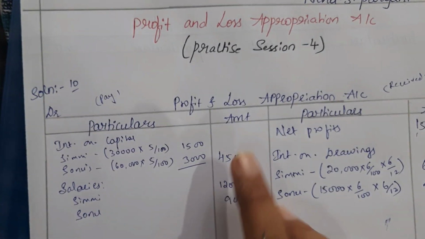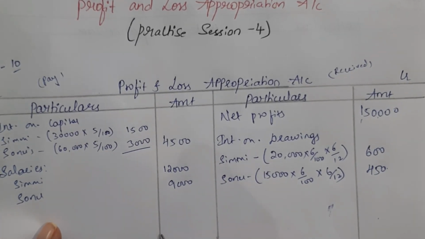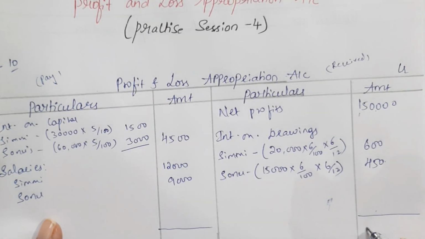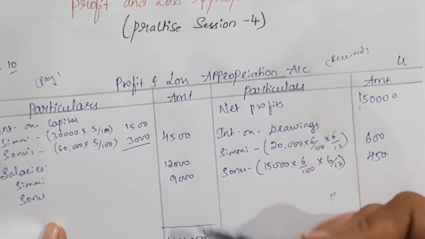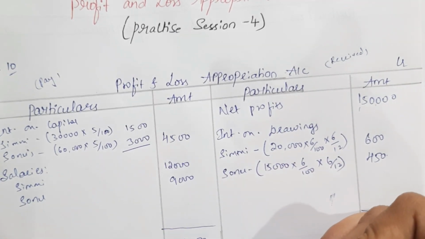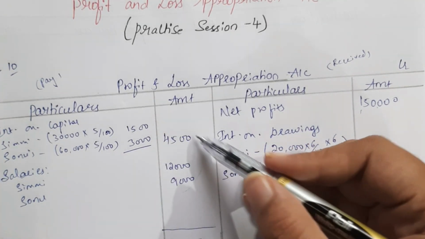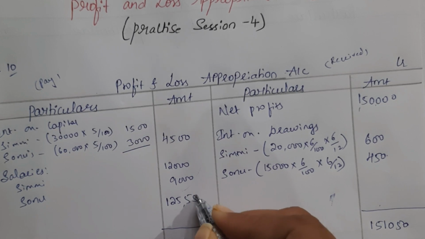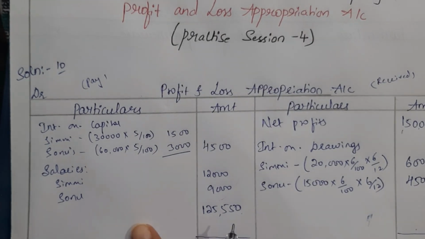Then now everything is recorded here, all the transactions have been recorded, right? So now what we have to do, we have to total both the amount columns here. Okay, and check out which side is bigger. Okay, so here the credit side is bigger. Okay, the total here is rupees 1,51,050. So when we deduct all these amounts, we will get a balancing figure of rupees 1,25,550. Okay, so this we treat as profit for the year.